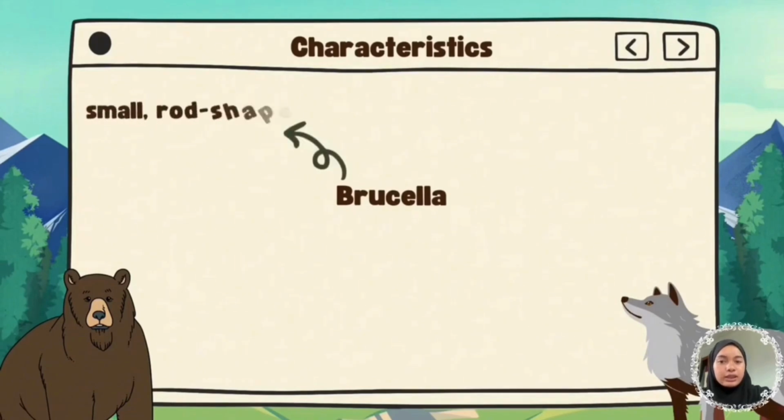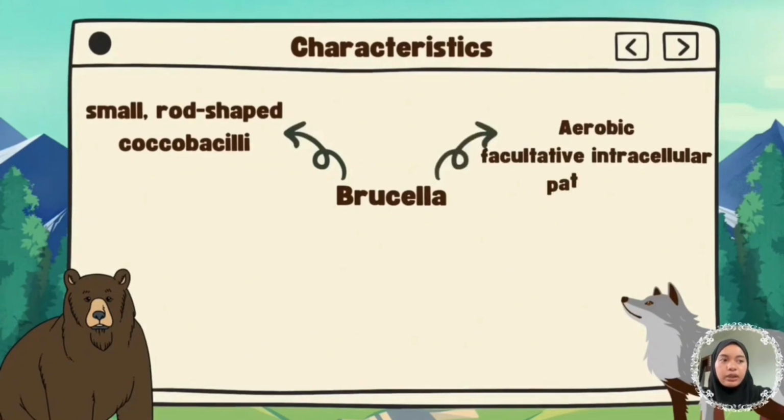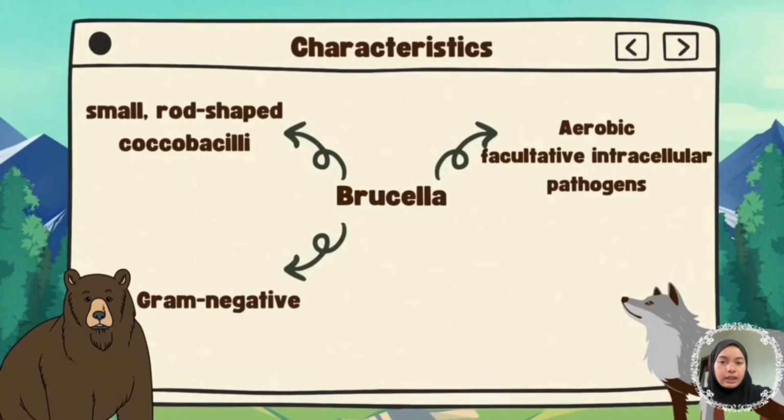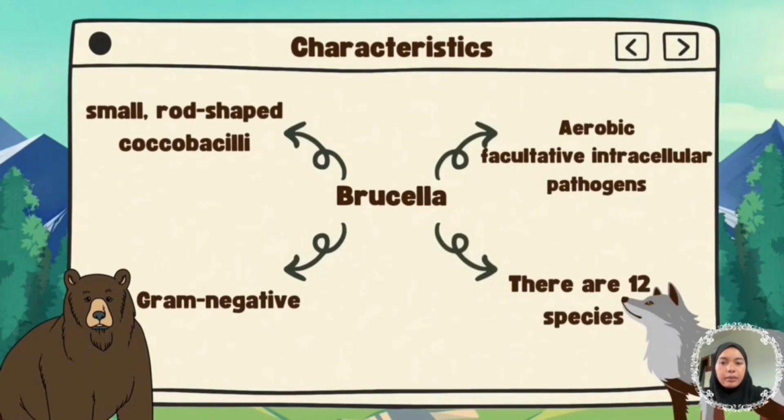Next, we proceed to the characteristics of Brucella bacteria. Brucella bacteria are small and rod-shaped microorganisms, but they're also known as coccobacilli. They are also aerobic. They require oxygen to survive, and they are classified as facultative intracellular pathogens, which means they can survive and replicate inside the host cells. They are gram-negative, meaning that they do not retain the violet stain in the gram staining process. The fourth characteristic is that the genus consists of 12 recognized species. However, only 4 species are considered highly pathogenic to humans.